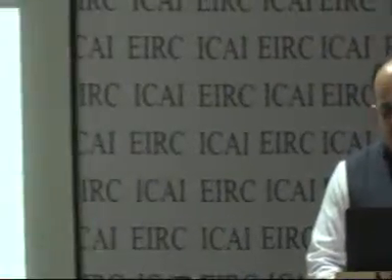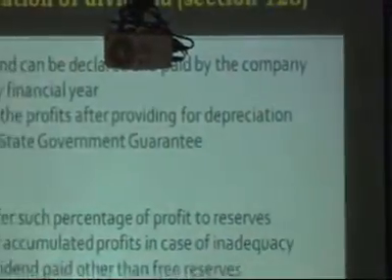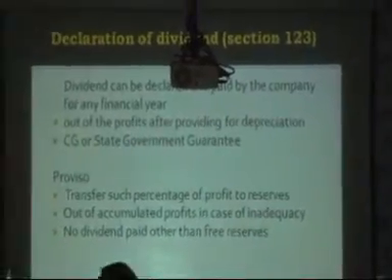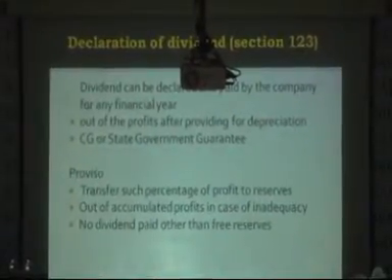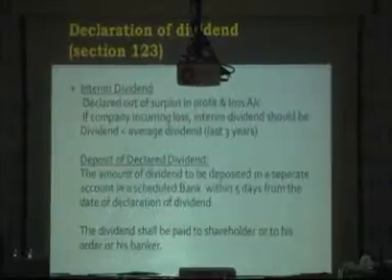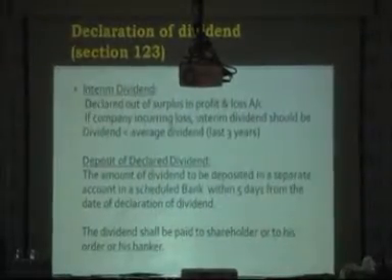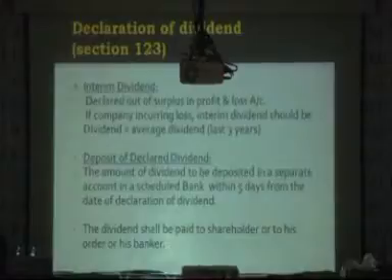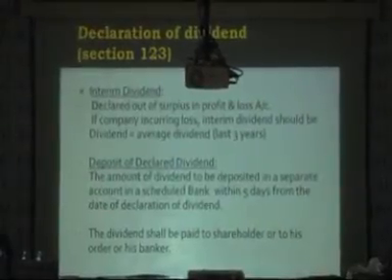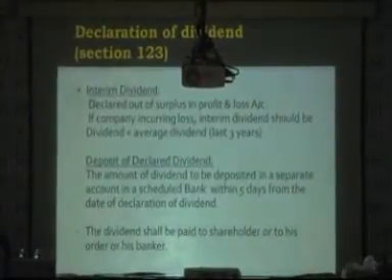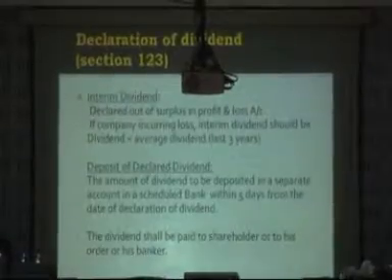No dividend is paid other than out of free resources. If a resource is earmarked for a purpose, that resource cannot be touched for dividend. So it is paid only out of free resources of a company. Interim dividend: yes, interim dividend is any dividend which is not a final dividend. A dividend which is not declared at the annual general meeting of a company is called an interim dividend.